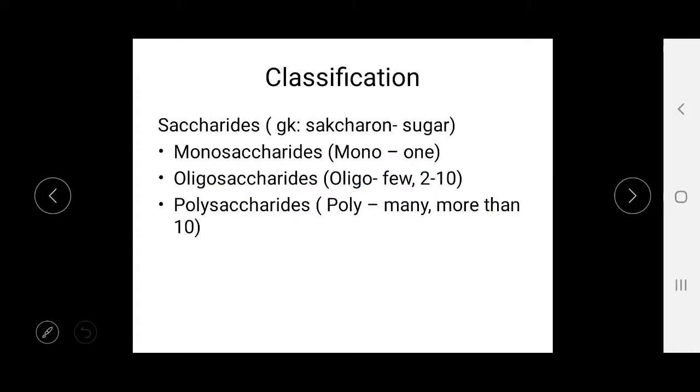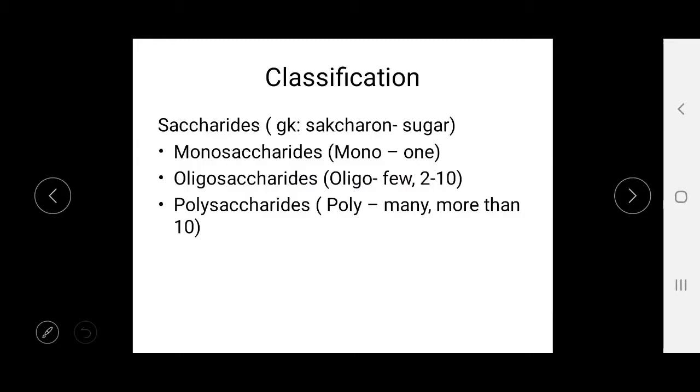Now, the classification of carbohydrates: mainly it is classified into three parts. The first one is monosaccharides, which contain a simple or single sugar unit.